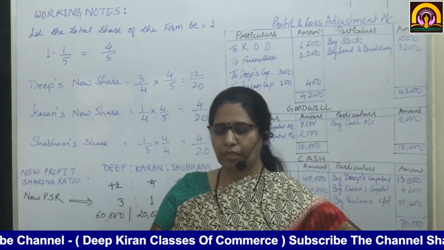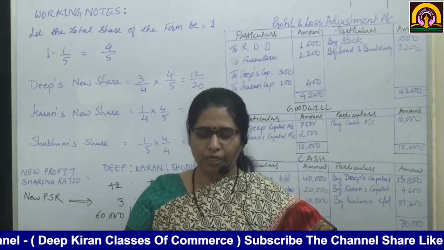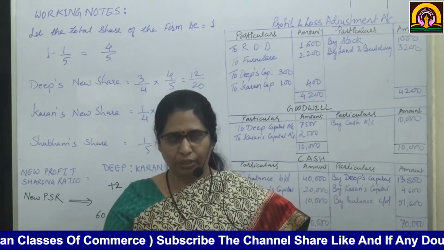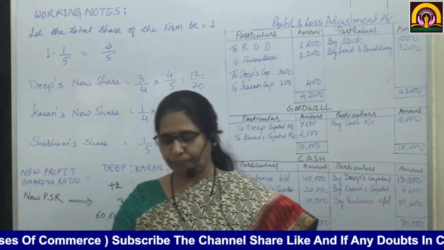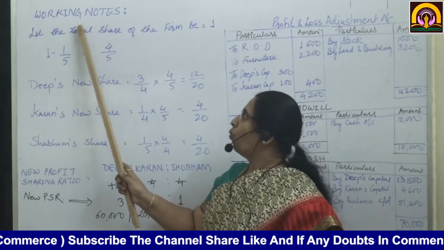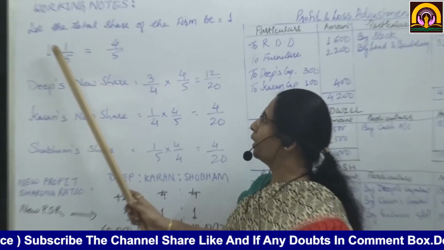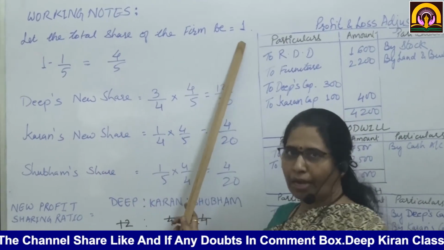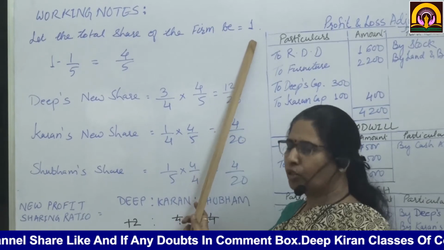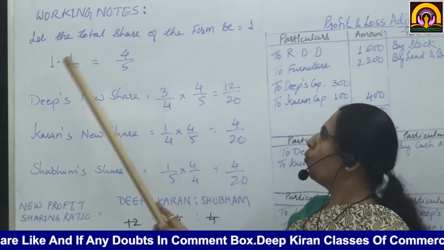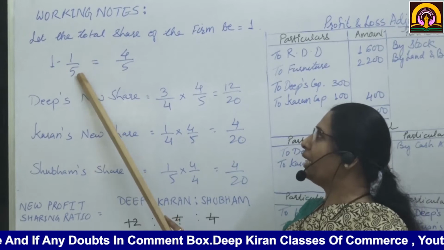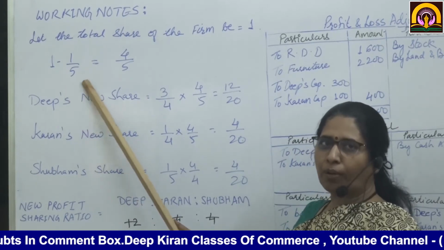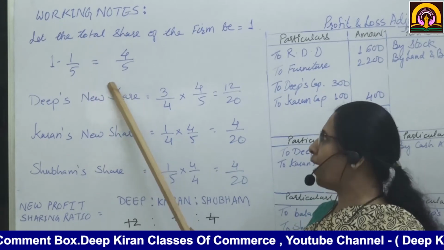Okay, first we will do the working for this and then we will do the accounting one by one. Okay, now see, working note. Let the total share of the firm be 1. Now the firm's total share be 1, minus incoming partner's future profit, which is 1/5. So remaining is 4/5.